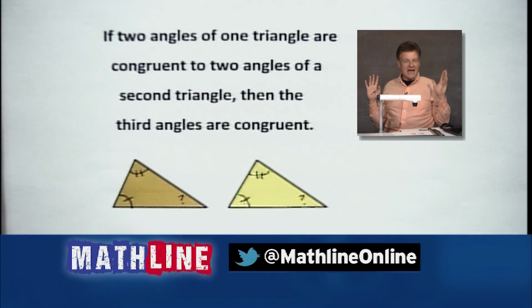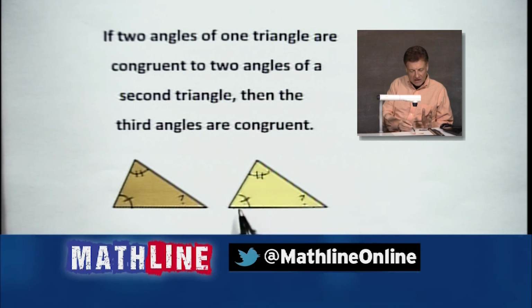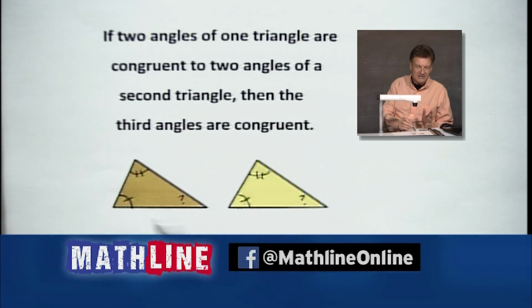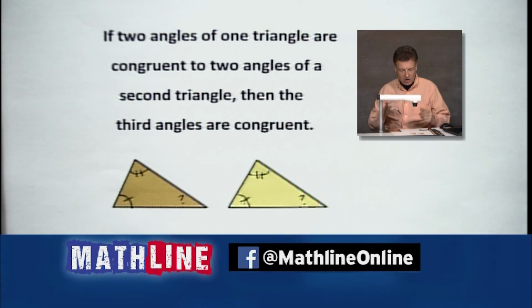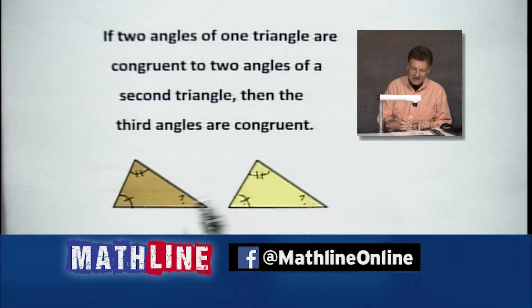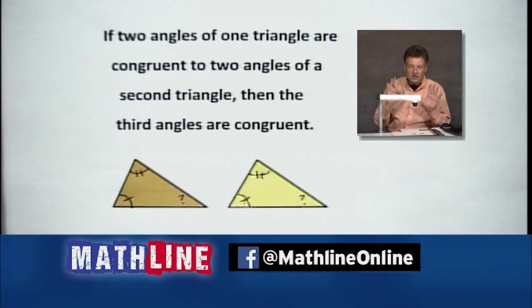Well, you know, as long as these look like they have the same size, okay? But it's still about shape. I could have made this a miniature version, all right? But you know they're going to always do what? No matter what the size or shape of the triangle is, it's going to always add up to what? 180 degrees. So if these two angles have already added up to a certain number in both cases, guess what? If you've got to have 180 maximum and exactly on any triangle for the measures, these two have to match.